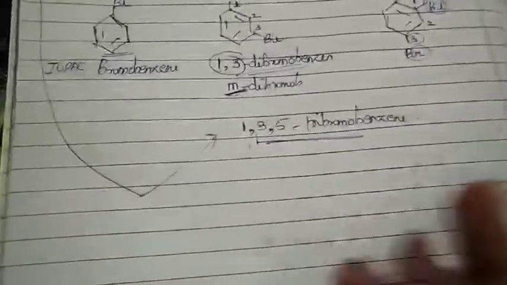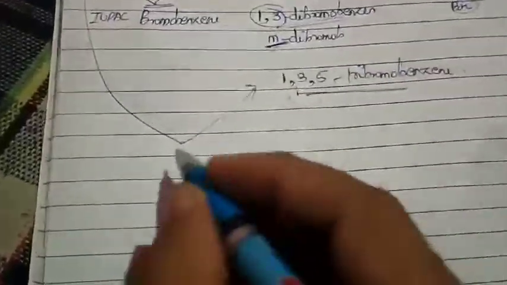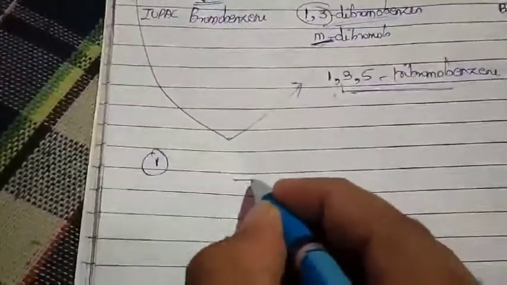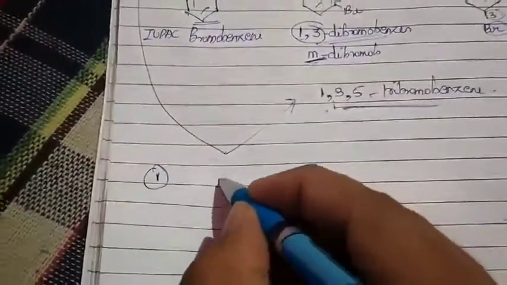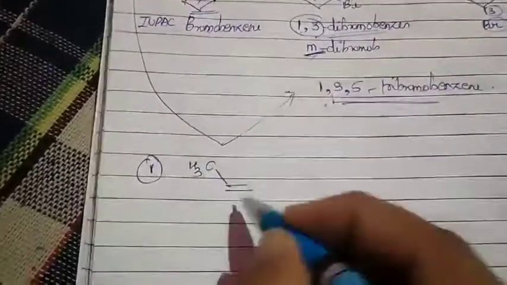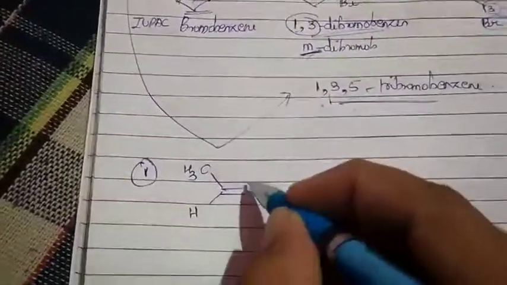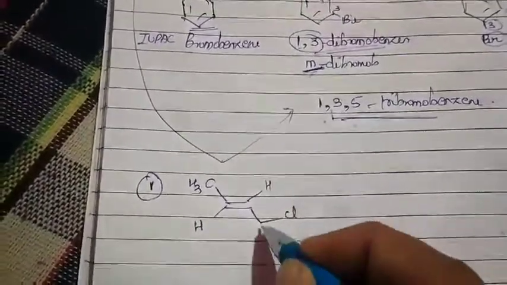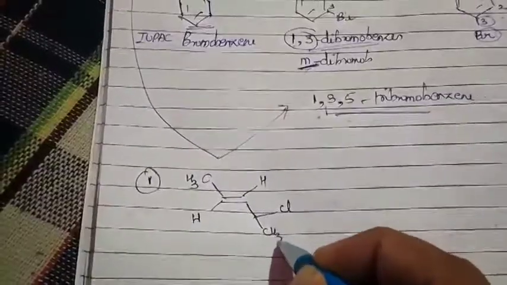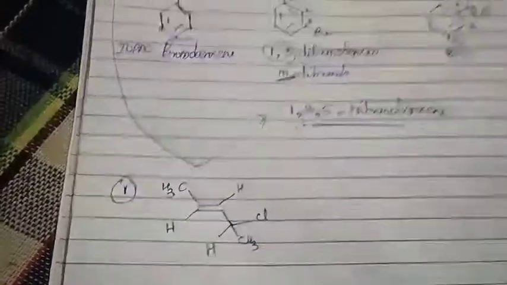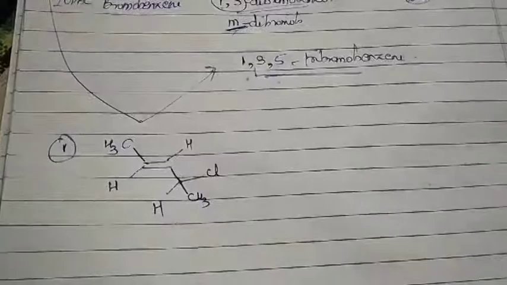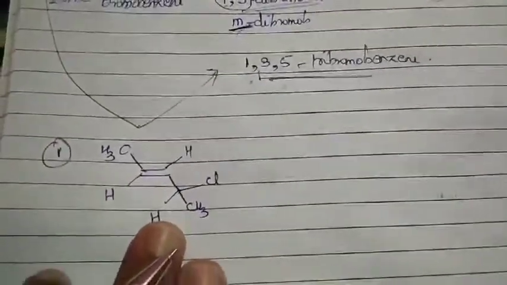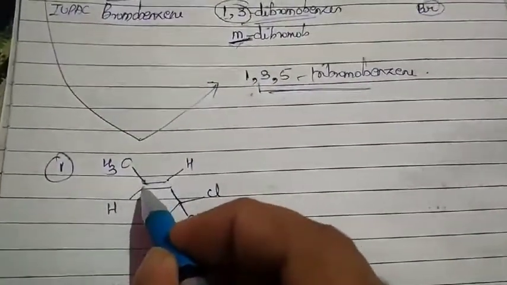Let me now give you one simple example. I have a structure over here in this way. Let us solve certain nomenclatures. Sometimes they can give it to you in this form, so there should be a way of writing it. So this is my CH3, here is my H, here is my H, and in this way Cl. So CH3 and over here H. Let me take this structure. It looks complex, but it is very simple. Whatever they have written is a bond representation. Yes, each and every intersection.